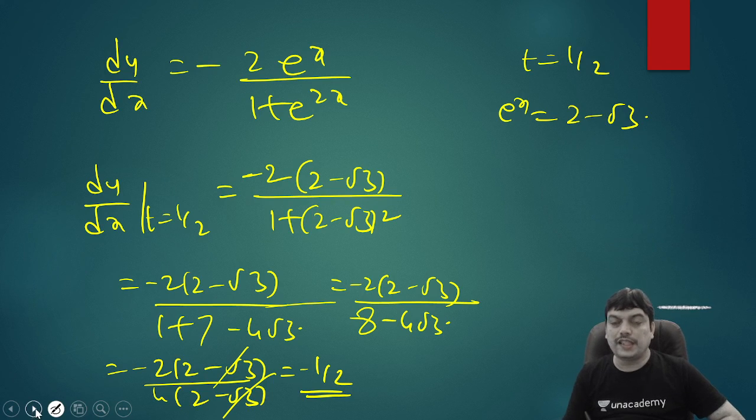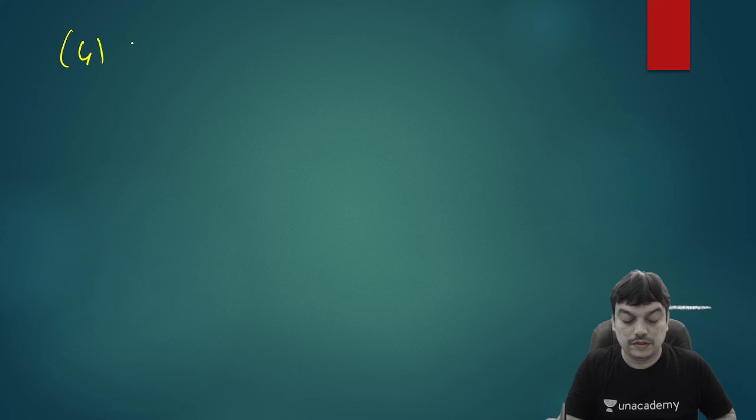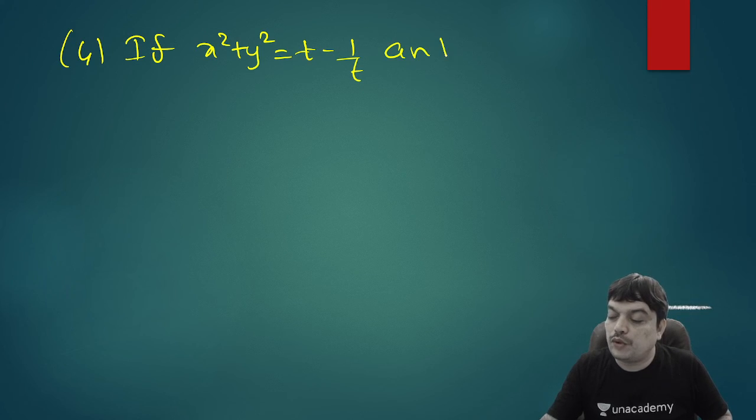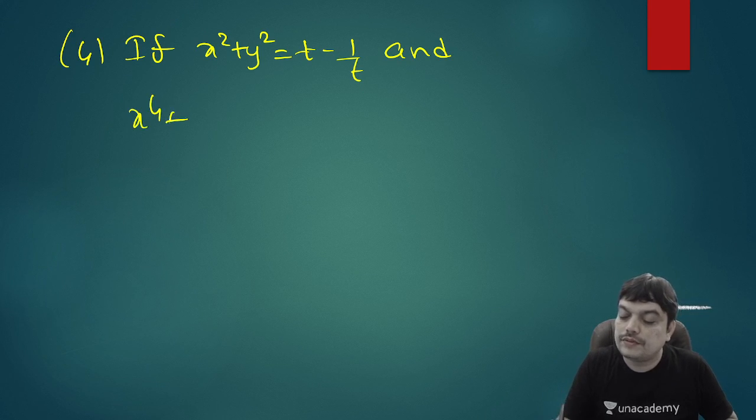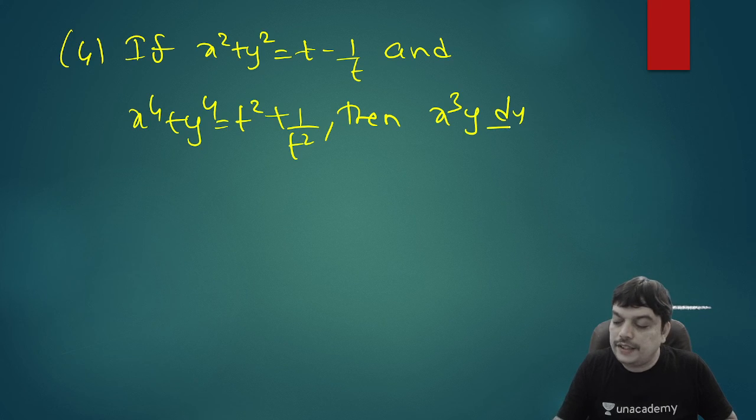So this question is a little bit lengthy, but it's a good question. Now let me take up the next problem. That is question number 4. If x square plus y square is t minus 1 by t and x power 4 plus y power 4 is t square plus 1 by t square, then you need to find out the value of x cube y into dy by dx.